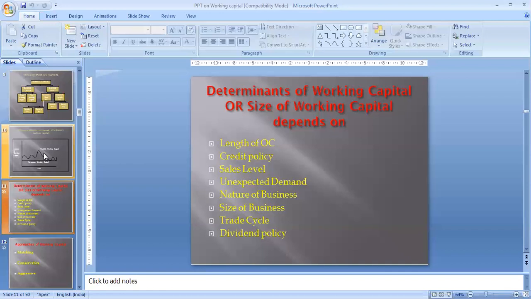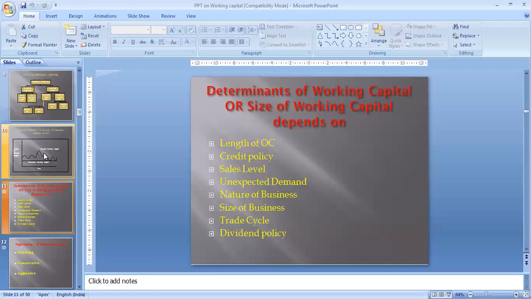You require working capital because you are receiving cash instantly by your cash. Sales level is related with the working capital. If the sales are high, production will be high. Production high, so expenses will be high, and for meeting these types of expenses, your amount of working capital should be high. Okay. Next, unexpected demand.